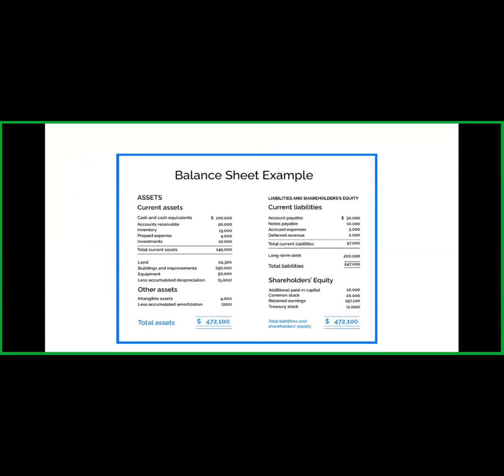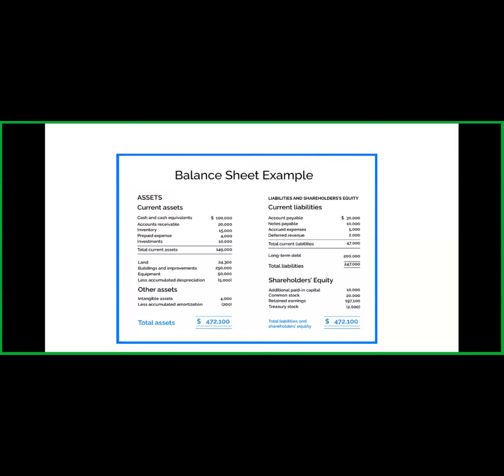So here is the balance sheet example I have taken for you guys. What you find on the left hand side is assets. In assets there are two parts, the current assets we show on the upper side, and the non-current assets. So what is meant by current assets? All you guys know that assets you receive within a year, within 365 days, the amount of money you receive, or you can convert that asset into cash, into liquidity, that asset we call a current asset.